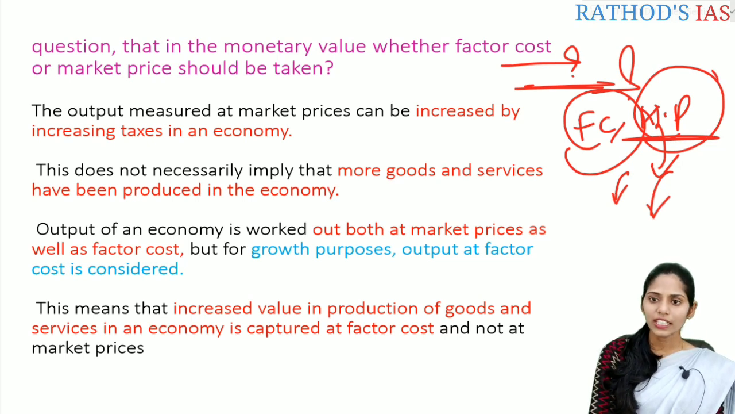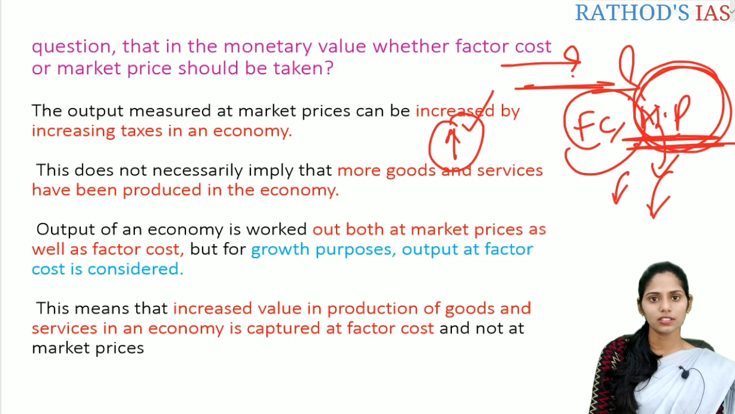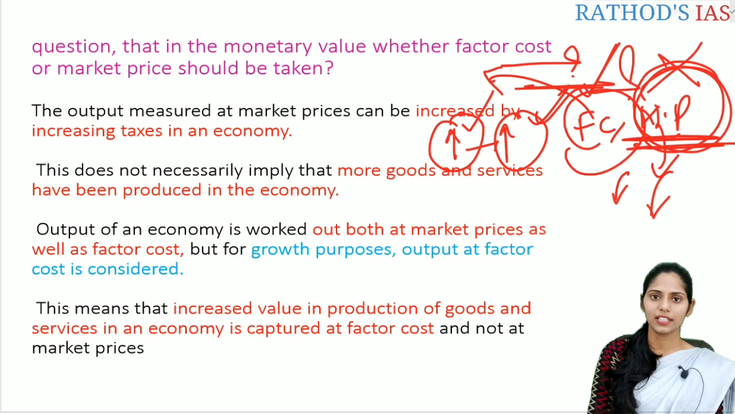So whenever we are taking the market price into account, there may be an increase in the output number, because there may be an increase in the taxes added by the government. So in this condition, whenever we are going for the factor cost, it is better to calculate the output, but not on the market price.